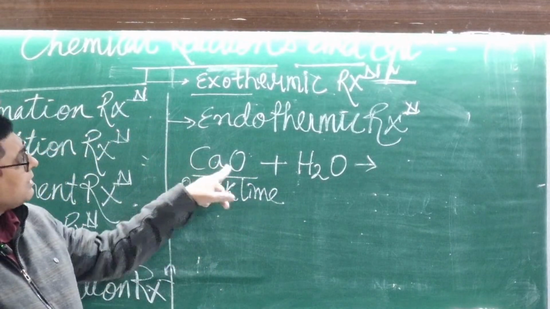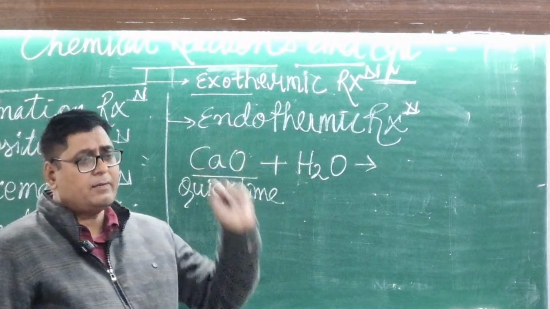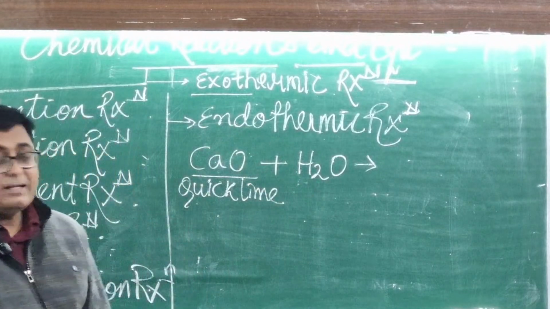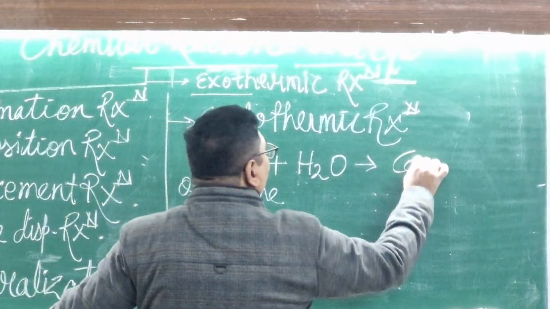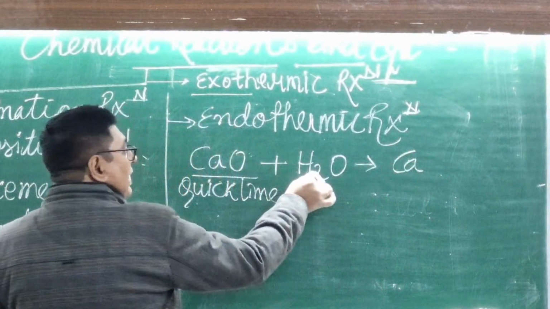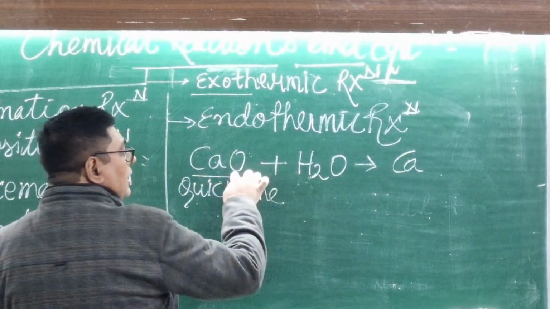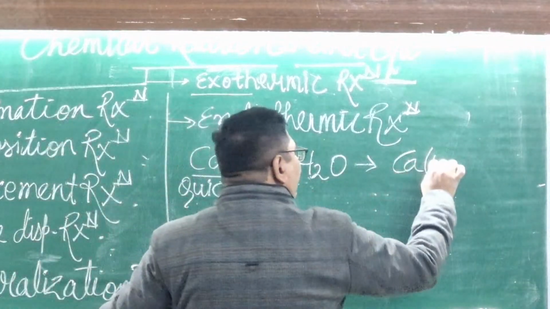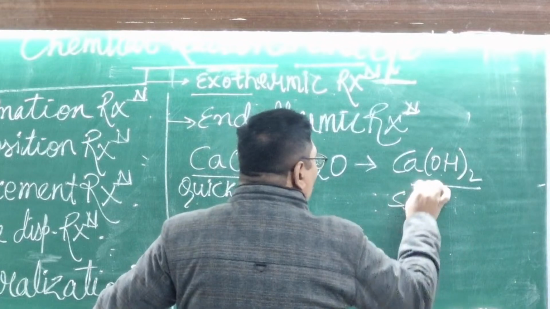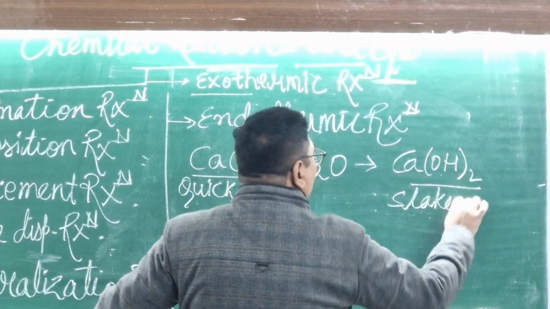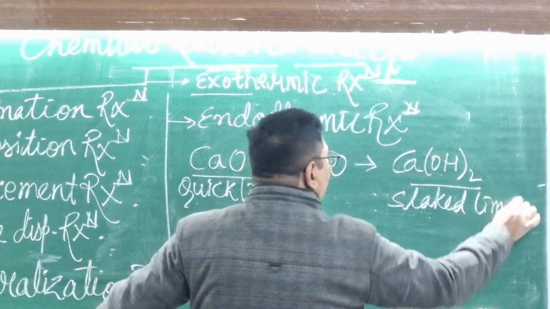Quicklime or calcium oxide dissolves into water. Now it gives 1 Ca, how many H? 2H and 2O. You can write OH whole twice. This is also called slaked lime.